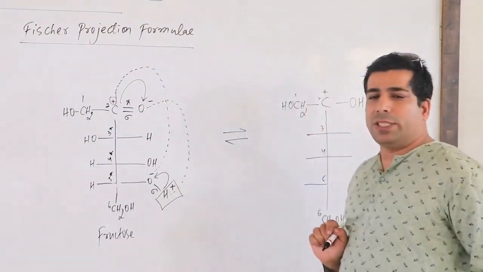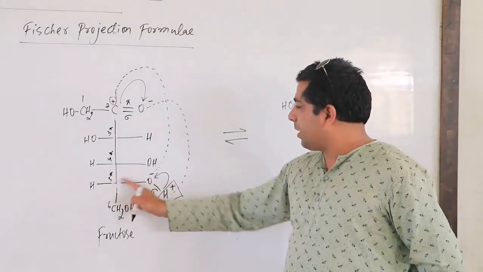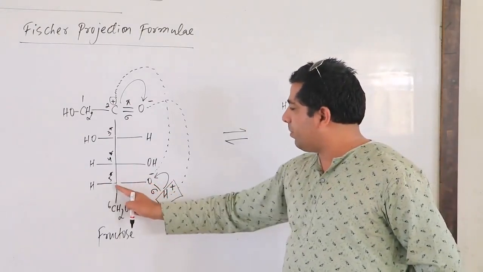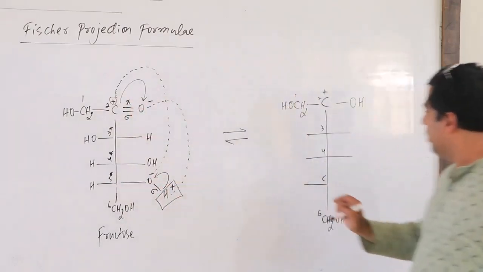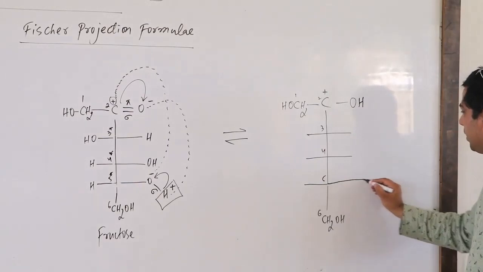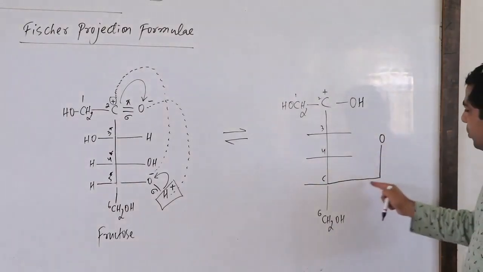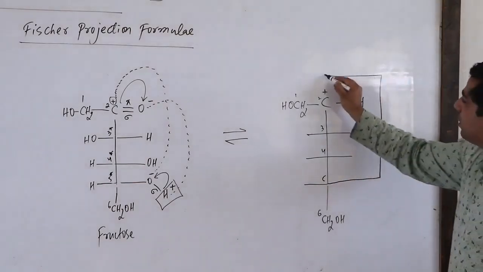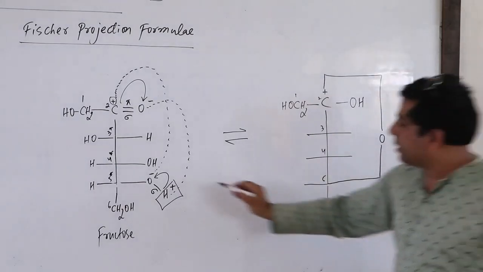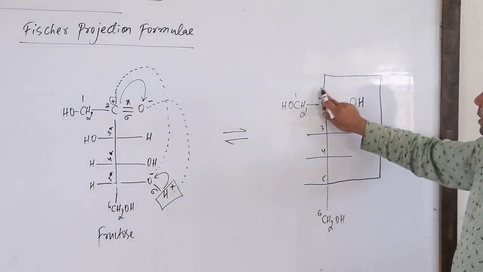So that means oxygen is attached to two carbons: it is attached to the fifth carbon, and it is now also attached to the second carbon. What was the charge here? O minus, C plus. The charges will cancel. Let's cancel this charge.